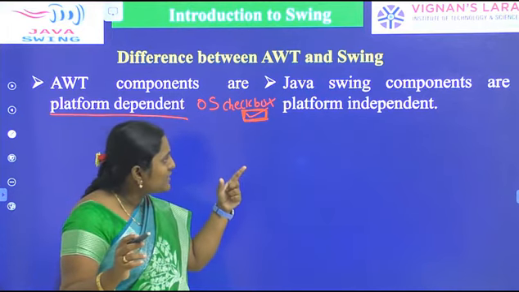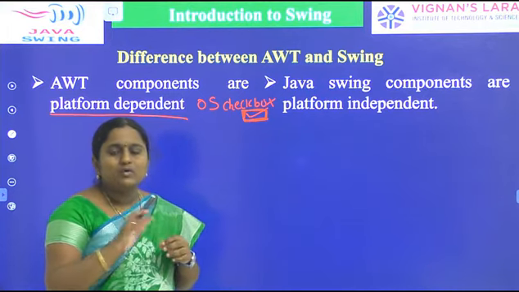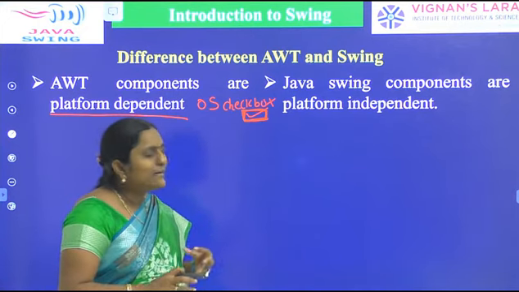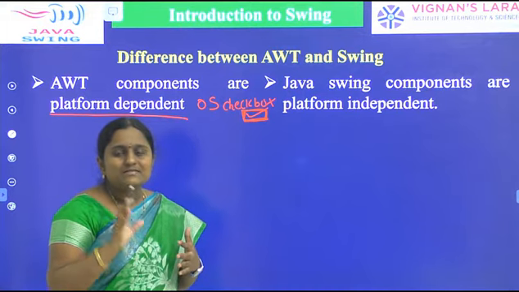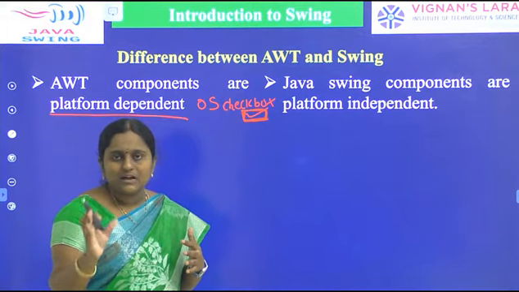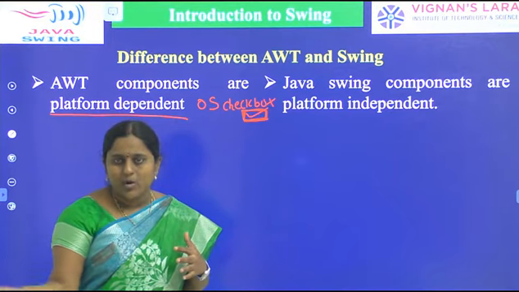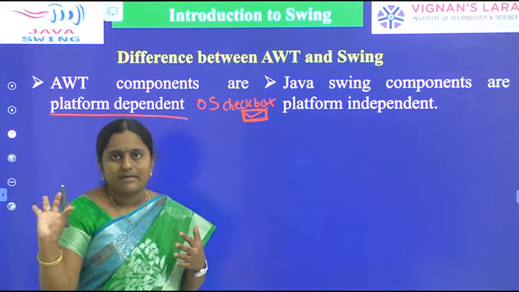Here, Swing components are platform independent, so they do not depend upon the OS. Platform independent means once we write a program in one operating system, it will work in any other operating system like Windows, Linux, Mac, or Unix.